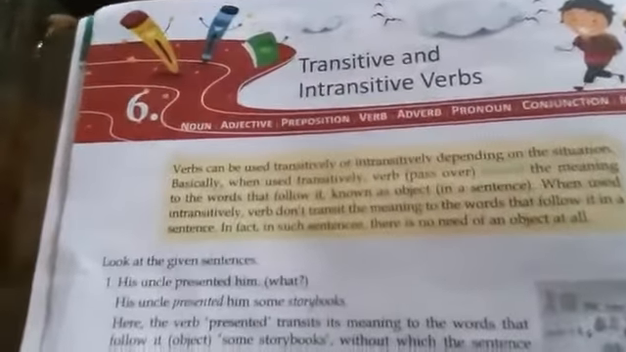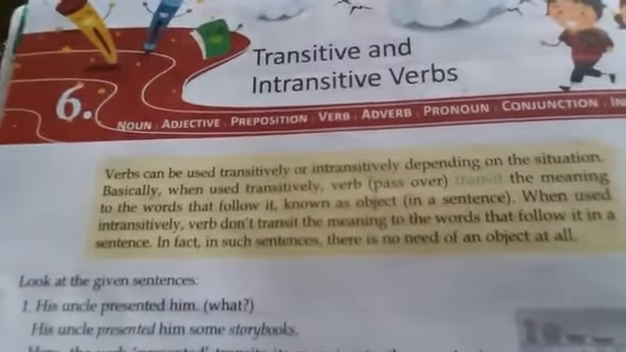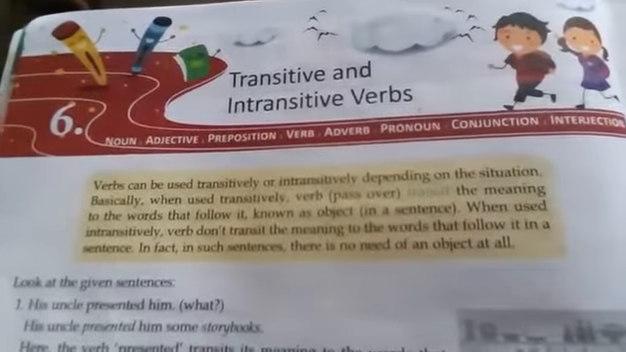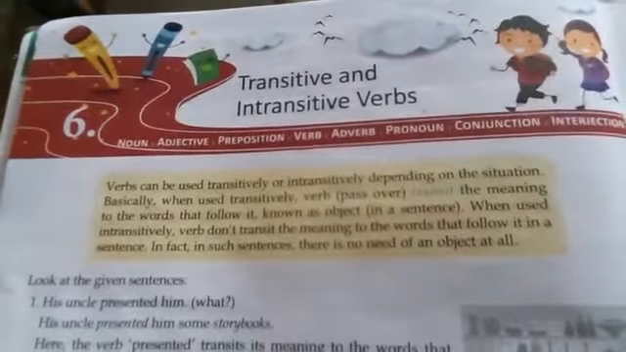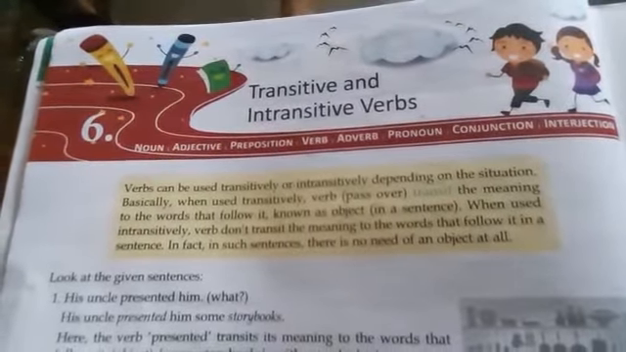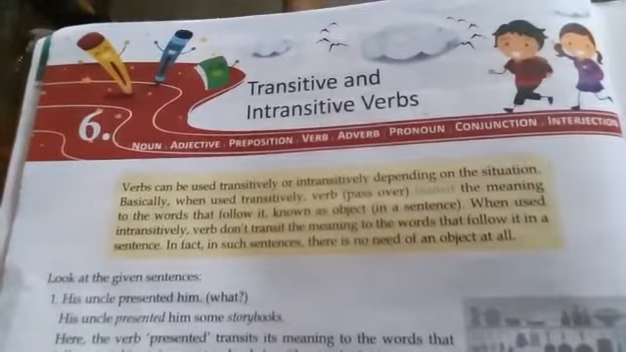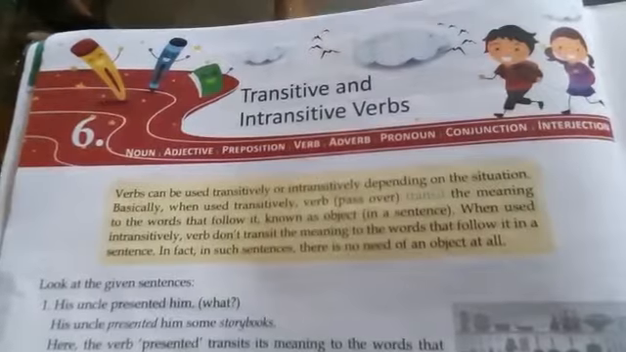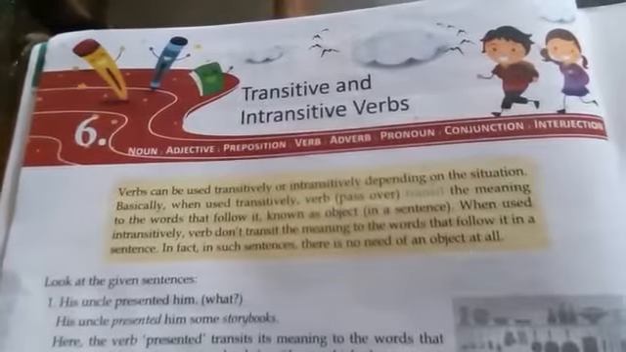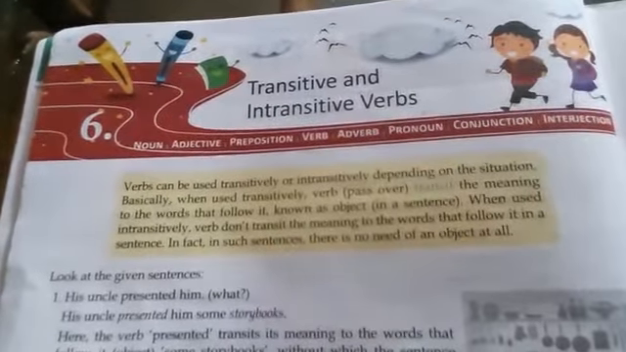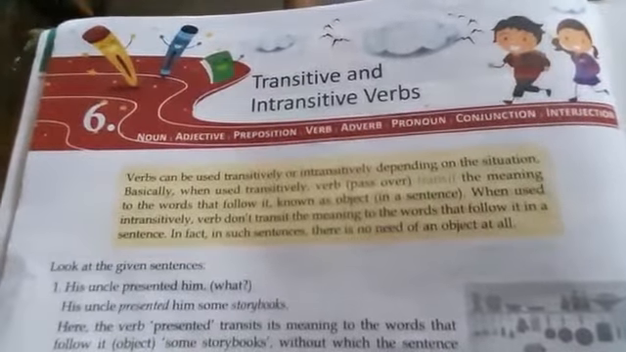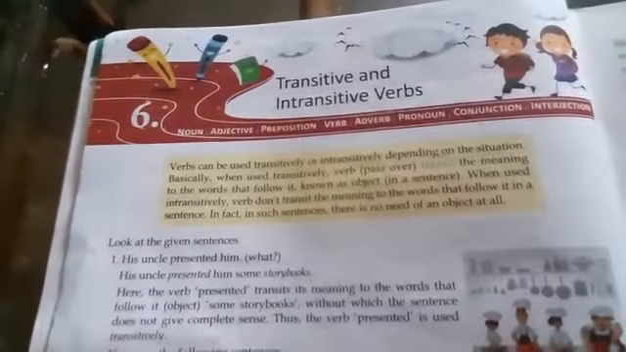Now students, look at your book. Verbs can be used transitively or intransitively depending on the situation. Basically, when used transitively, verbs pass over or transit the meaning to the words that follow it, known as the object in a sentence. When used intransitively, verbs don't transit the meaning to the words that follow it in a sentence. In fact, in such sentences, there is no need of an object at all because the meaning is clear in itself.